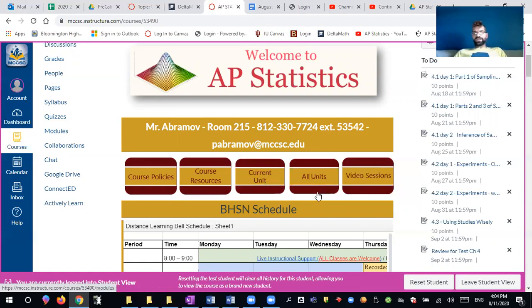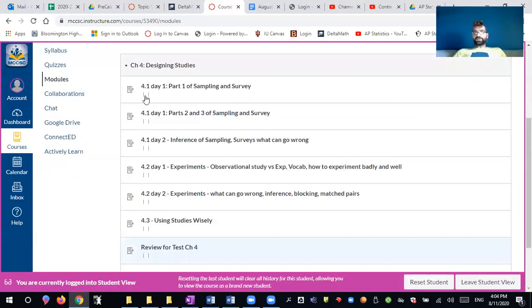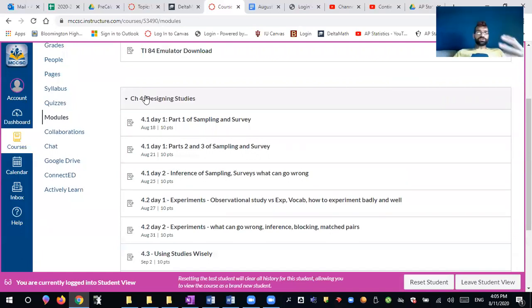So I'm not even going to bother with this. All units, this is the link that will take you to the modules. Once again, right now there's only a module for the first chapter that we're doing, which is chapter 4. But in the future, if you want to review something and you don't want to be navigating left and right, you can click on all units, and it will take you to the modules, and all of the previous modules will be posted. So it's a faster and easier way for you to navigate.